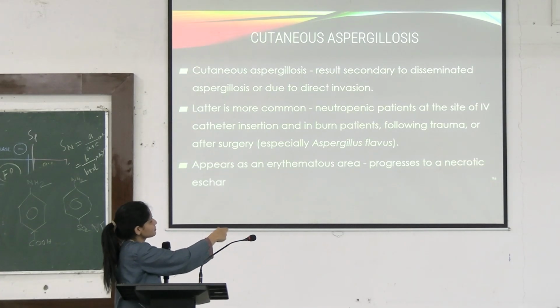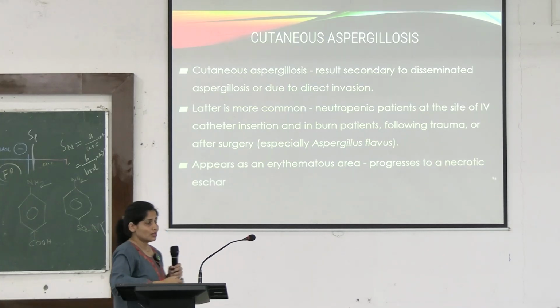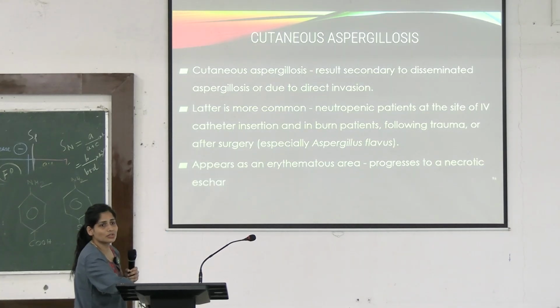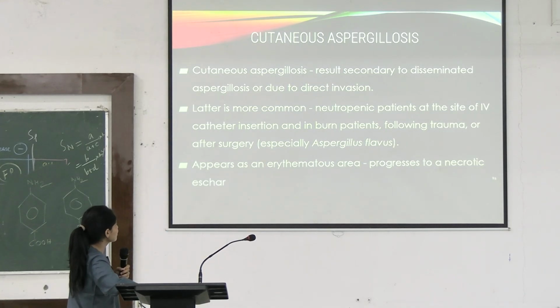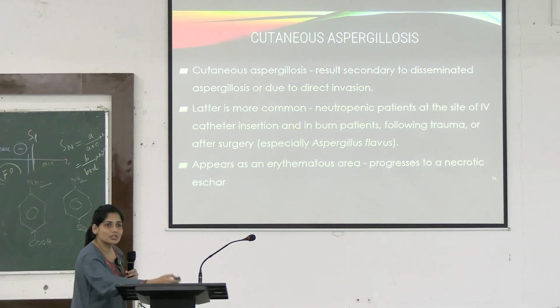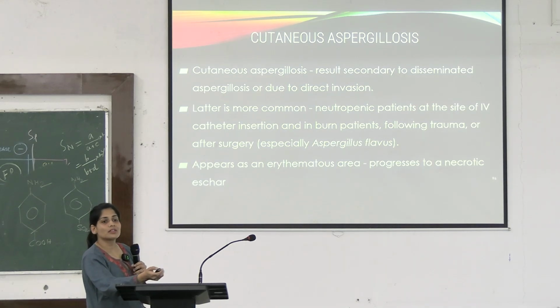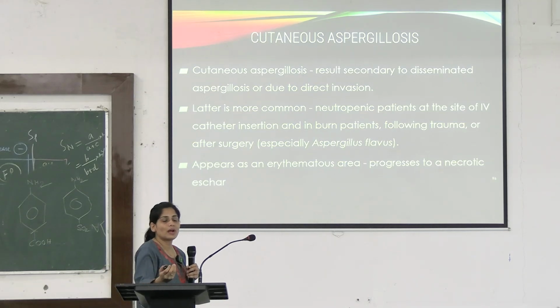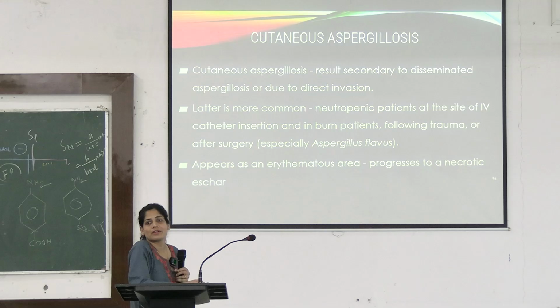Aspergillosis, you know, again, Aspergillus is ubiquitous. This can cause infection in immunocompromised patients. Patients who had burn infection, patients who had a trauma, and even after surgery. In fact, patients who have been treated for TB and who had cavitary lesions, the Aspergillus grows in those cavities within the body. So it's a very opportunistic fungus.